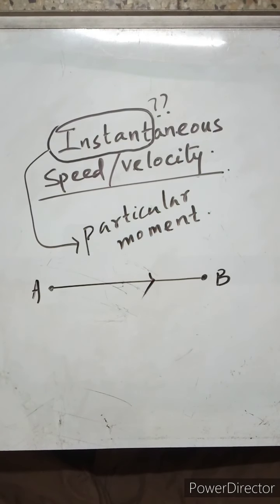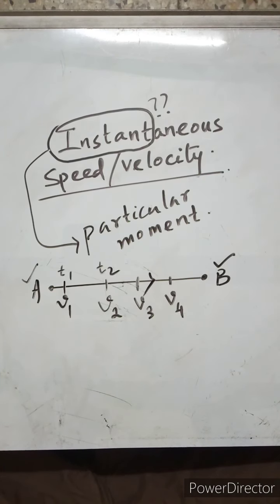So, if a body is moving from point A to point B, as indicated by the arrow, and I have certain points, it has velocities v1, v2, v3, v4. These are the velocities possessed by it, and the timings being t1, t2, t3, t4.